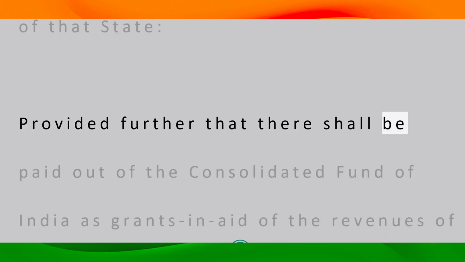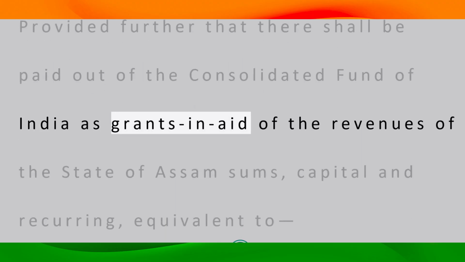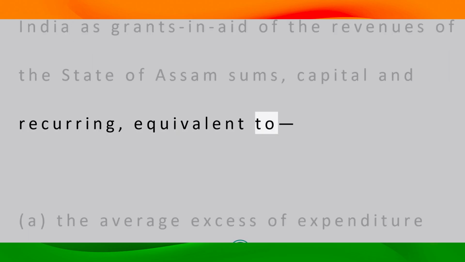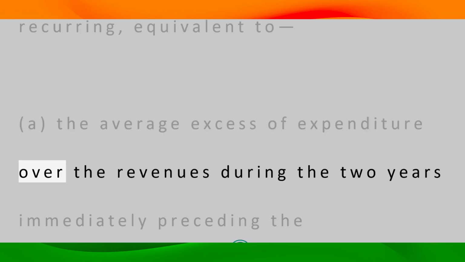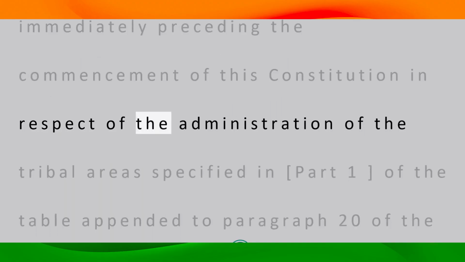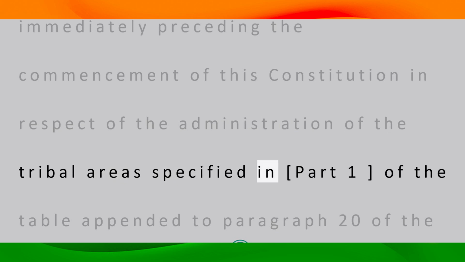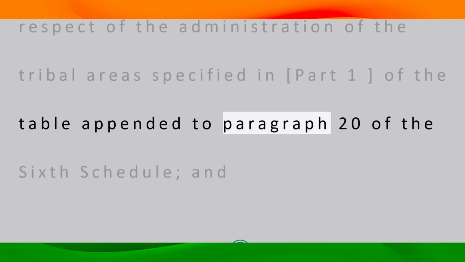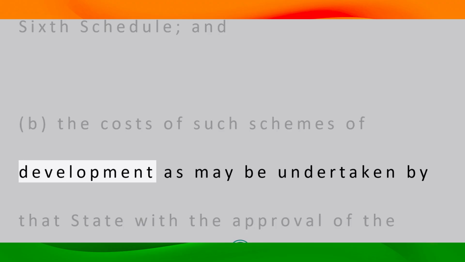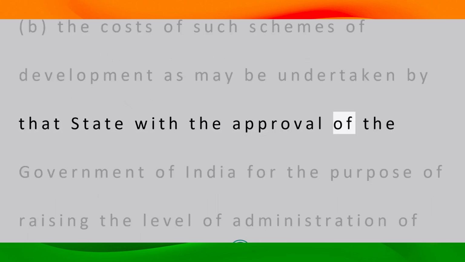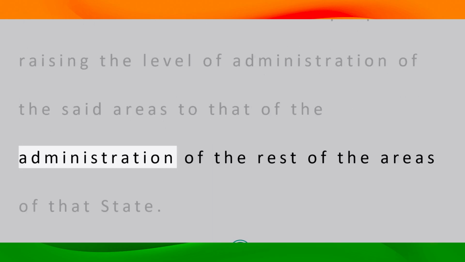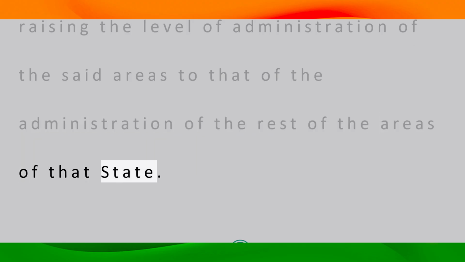Provided further that there shall be paid out of the Consolidated Fund of India as grants in aid of the revenues of the state of Assam sums, capital and recurring, equivalent to a. the average excess of expenditure over the revenues during the 2 years immediately preceding the commencement of this Constitution in respect of the administration of the tribal areas specified in Part 1 of the table appended to paragraph 20 of the 6th Schedule, and b. the costs of such schemes of development as may be undertaken by that state with the approval of the Government of India for the purpose of raising the level of administration of the said areas to that of the administration of the rest of the areas of that state.